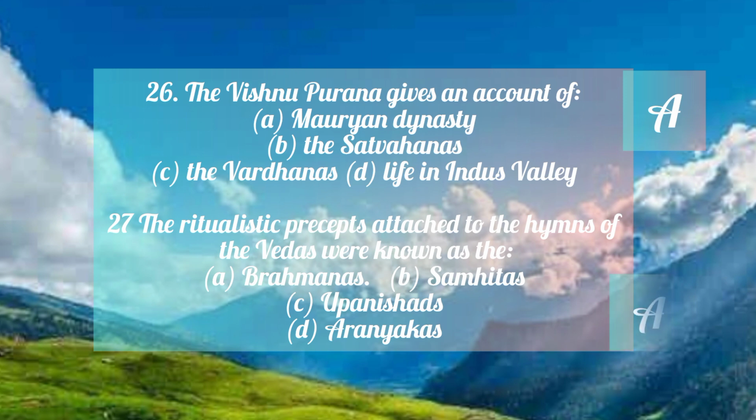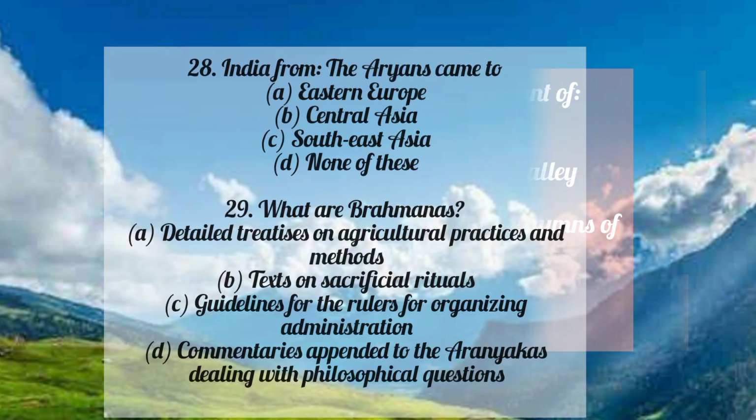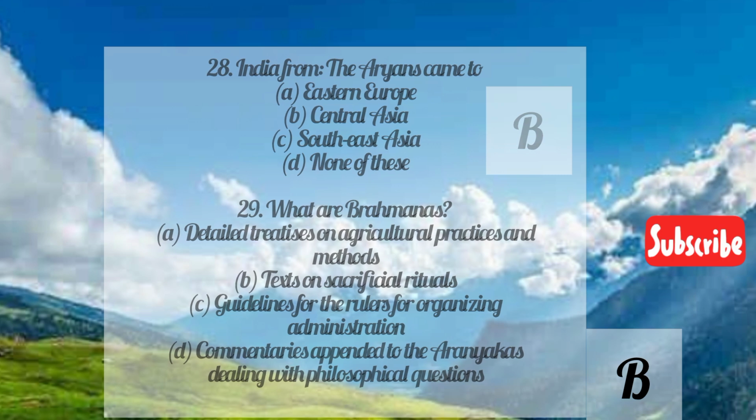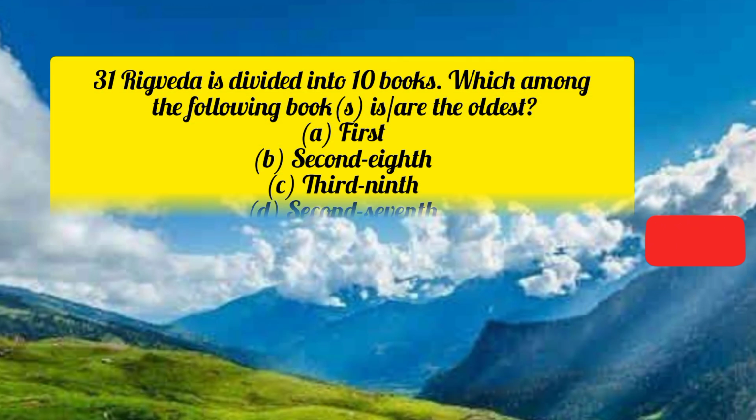The ritualistic precepts attached to the hymns of the Veda were known as the Brahmanas, Samhitas, Upanishad or Aranyakas. Right answer is Brahmanas. The Aryans came to India from Central Asia. What are Brahmanas? Brahmanas are the texts on sacrificial rituals.